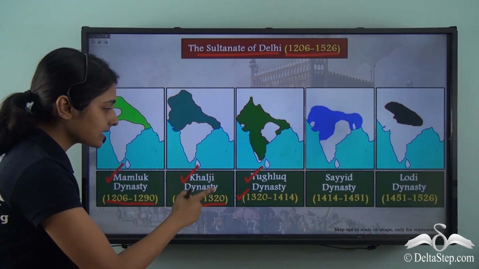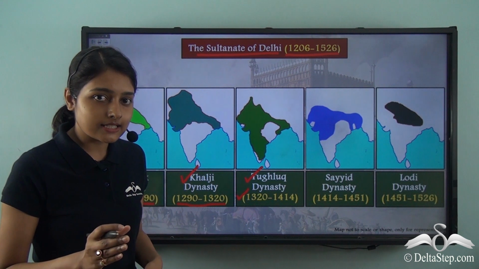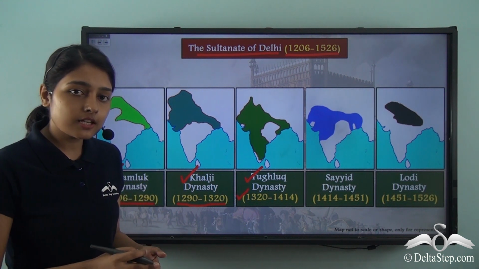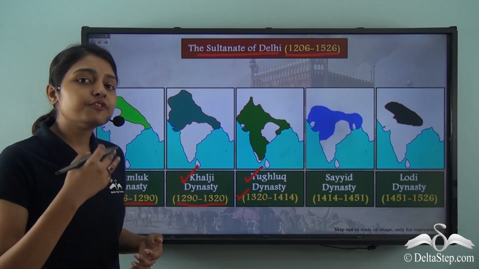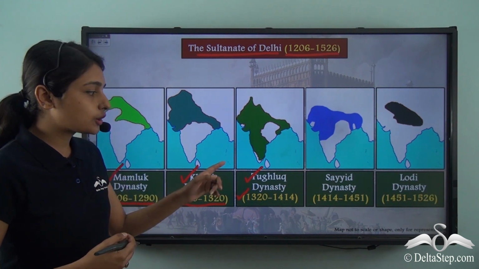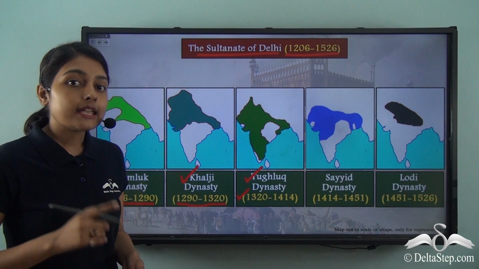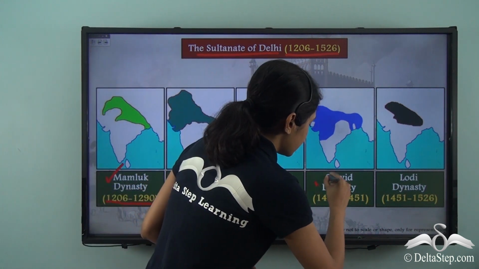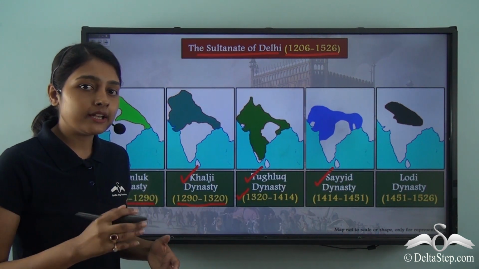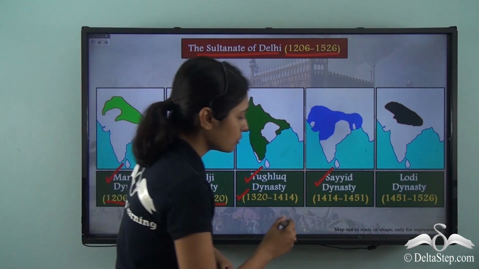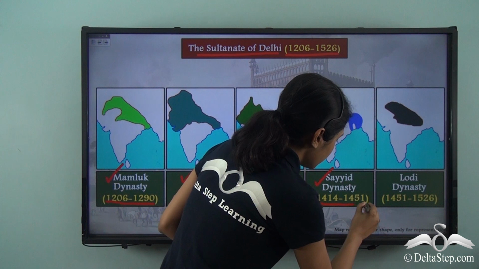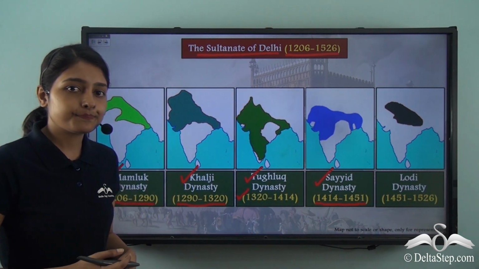By seeing the dates, you must be understanding that one dynasty was immediately followed by another dynasty. And which dynasty followed the Tughlaq dynasty? It was the Sayyid dynasty. And when did this dynasty rule in India? This dynasty ruled from 1414 to 1451.